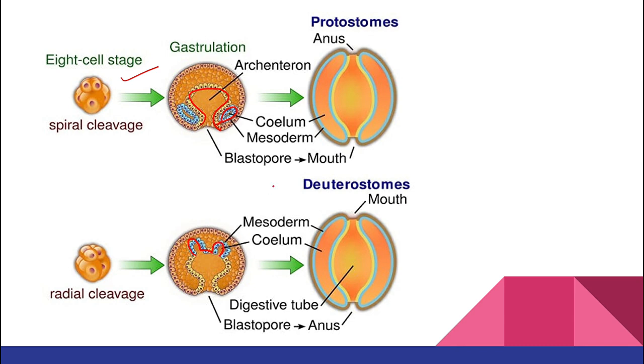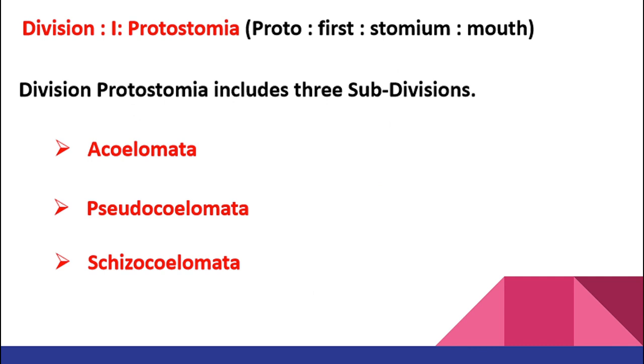Fine. You have already seen this. We have already discussed this. I thought of explaining cystocoelom and enterocoelom, but let it be. Okay. Now, protostomia division. Protostomia includes three subdivisions.